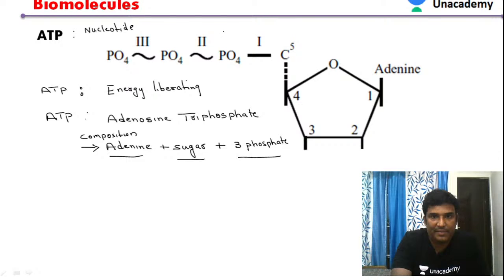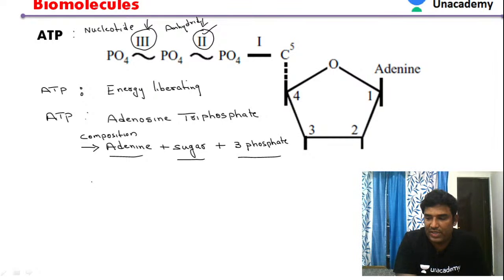So if you see here, there is a bond between the second and third phosphate. The breakage of this particular bond, this bond is called an anhydride bond. So when this bond is broken down, some energy is liberated.